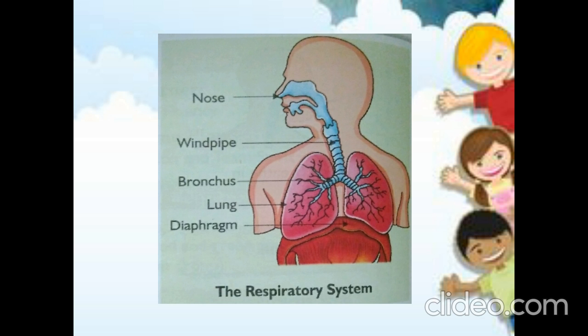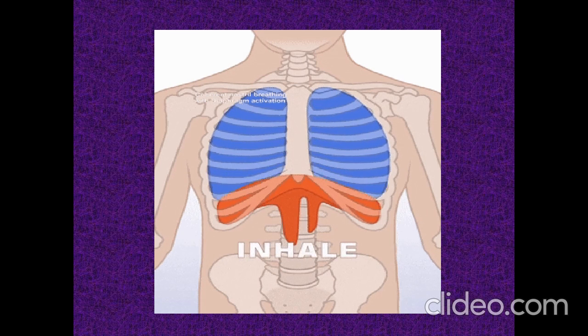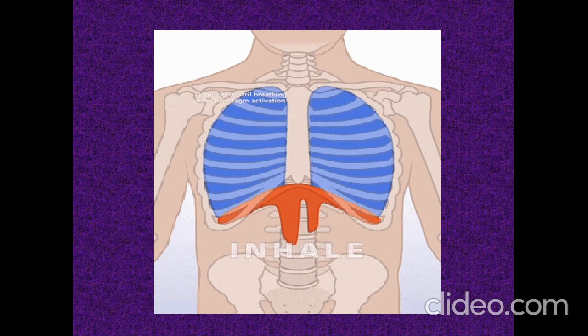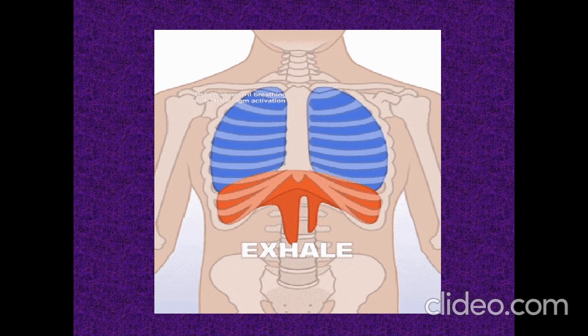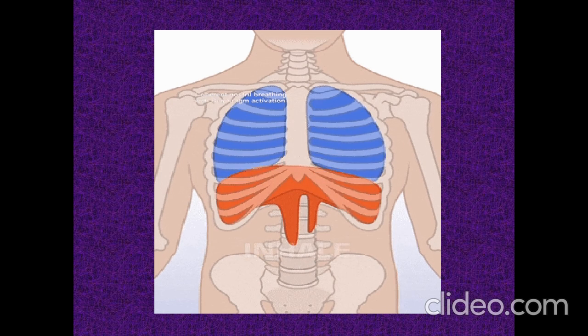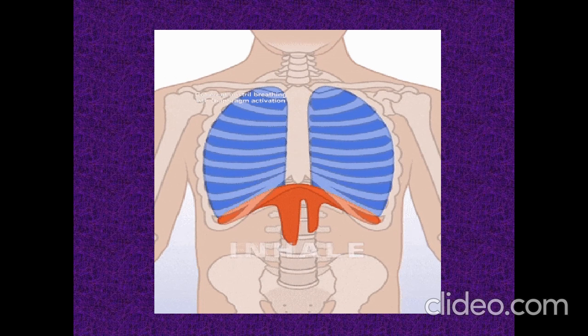Near the lungs, it splits into two branches. The left one enters the left lung, and the right bronchus enters the right lung. Very good. Then how do the lungs look? After traveling through the windpipe, the air enters the lungs. How do the lungs look? It is a spongy balloon structure.